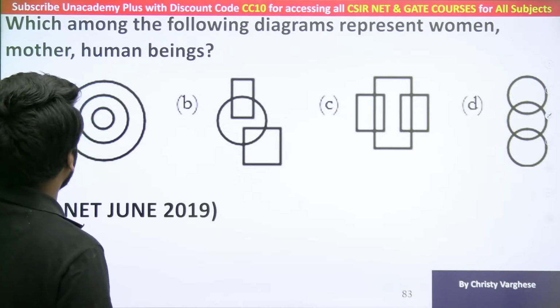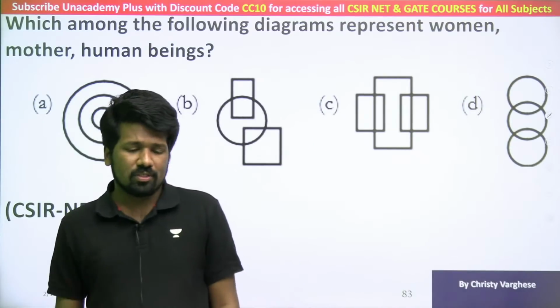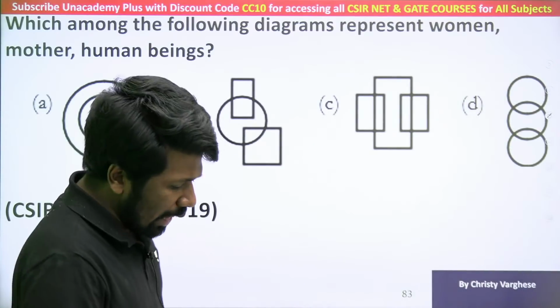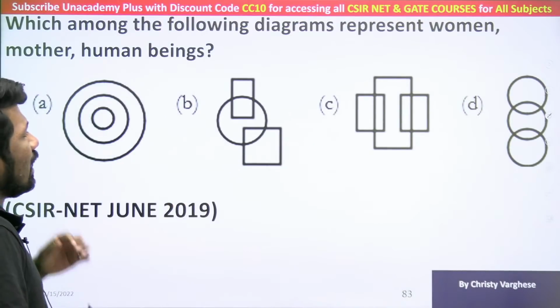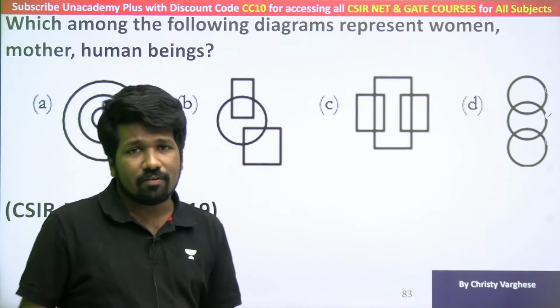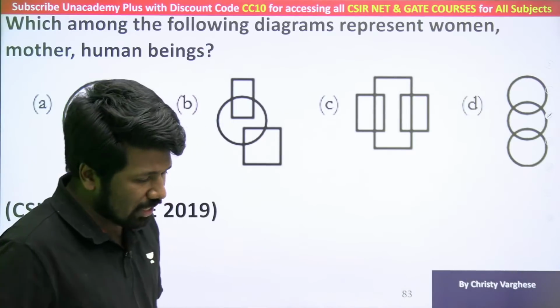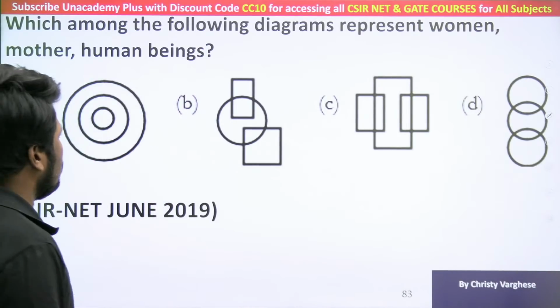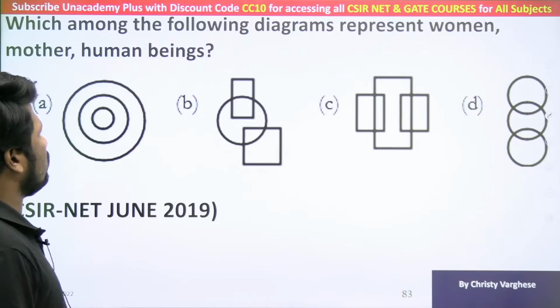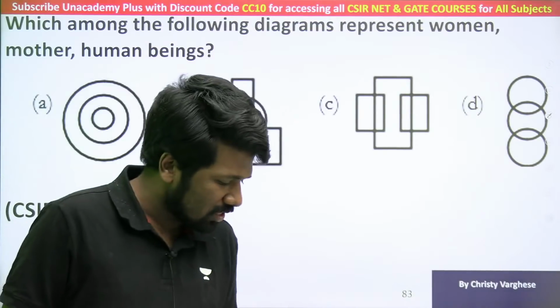Then, Venn diagram. Again, in the last 2 years they were asking 1 or 2 questions from Venn diagram. Not that important a topic, but as in the last 2 years there were questions, and even in the earth science set there was a question based on this. So let us have a quick recap of Venn diagram related problems, especially these kinds of Venn diagram problems. Make a try, all of you, post your answer, super easy question.